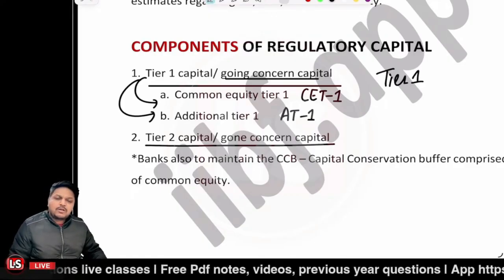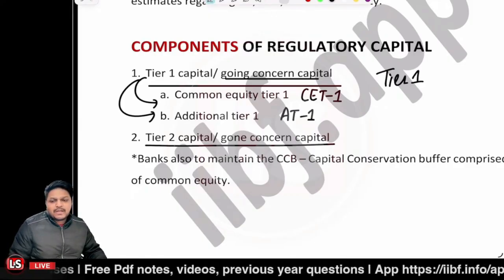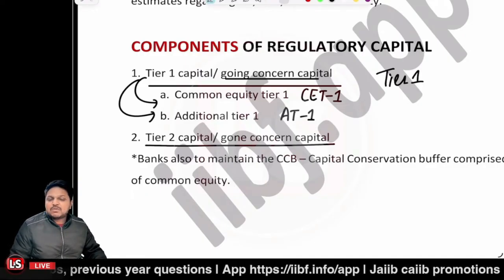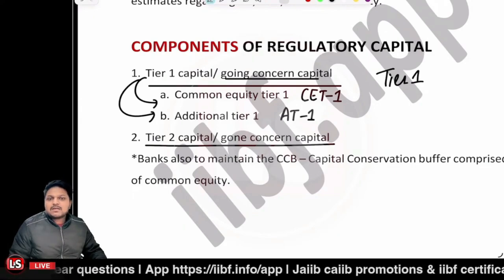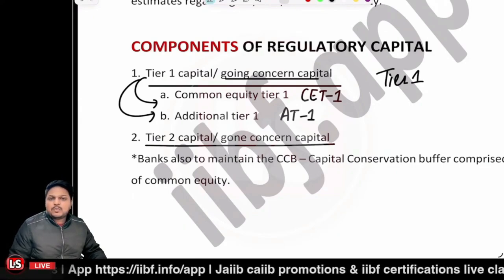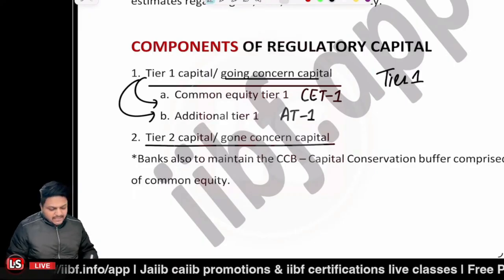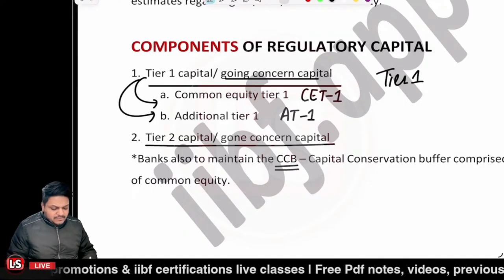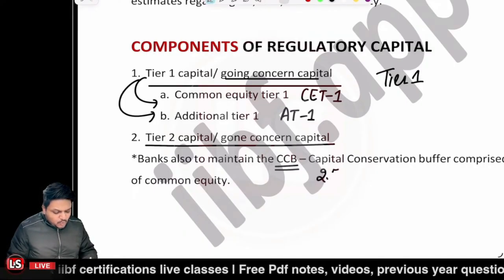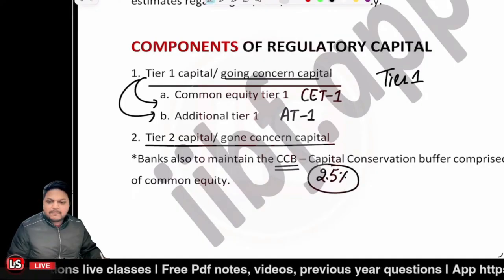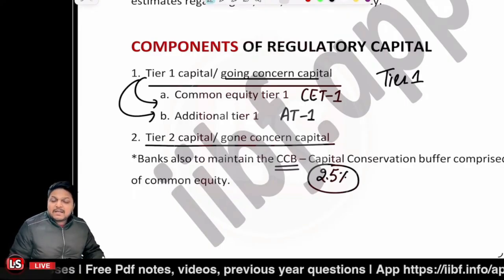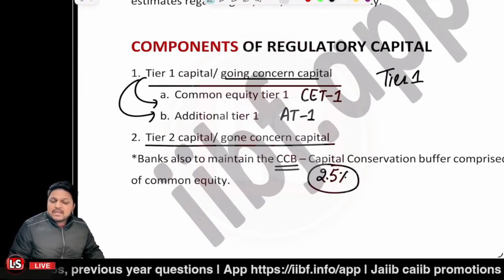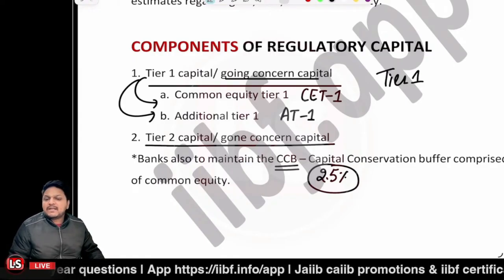Now, there is a very good philosophy in general also, that in good times, if you save money, then it is going to help you in the bad times. Same is the case with the Basel III guidelines. So there is a conservation buffer, and we say it to be the Capital Conservation Buffer, that is CCB. The Capital Conservation Buffer states that banks are to maintain 2.5% of extra capital in their good times that can absorb much more losses in the bad times, right? So that is a CCB, a surplus capital which is to be maintained, and it is mandatory.